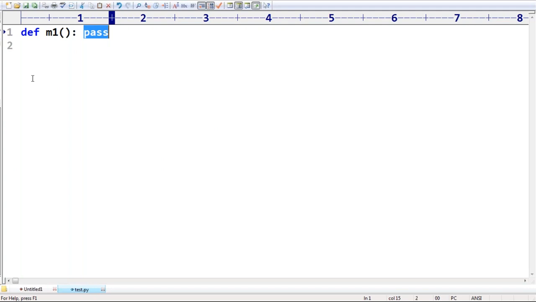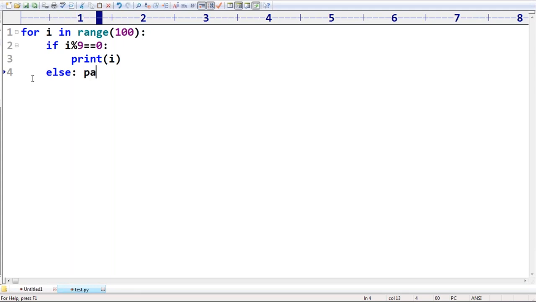Next, let me go for another more meaningful example. For i in range(100), if i % 9 == 0, that is, if any number is divisible by 9, what I'm trying to take is print(i). Assume that. Sir, else, if it is not divisible by 9, what do you want to do? Just pass. I can use that.